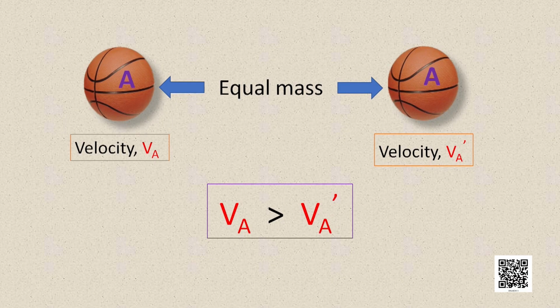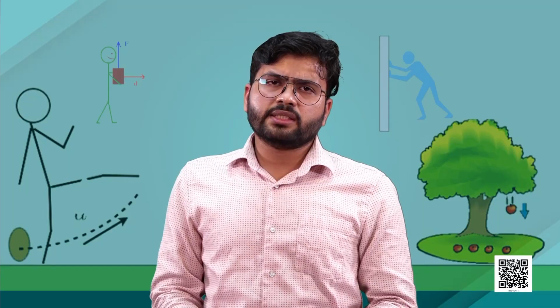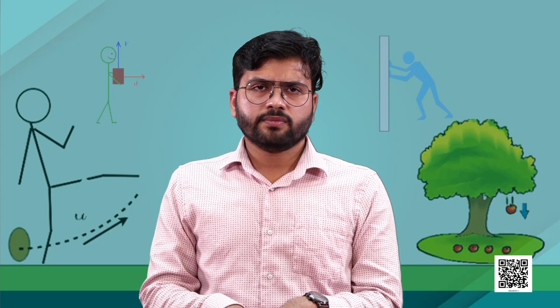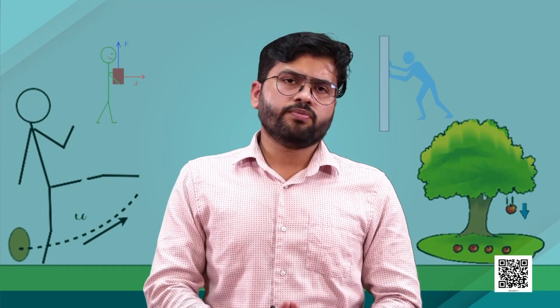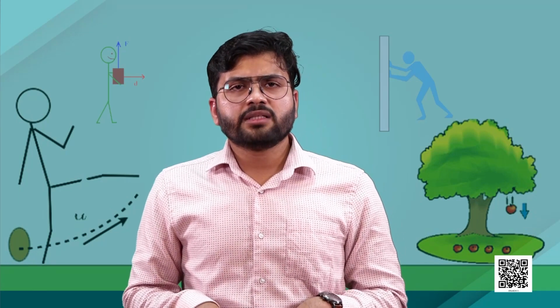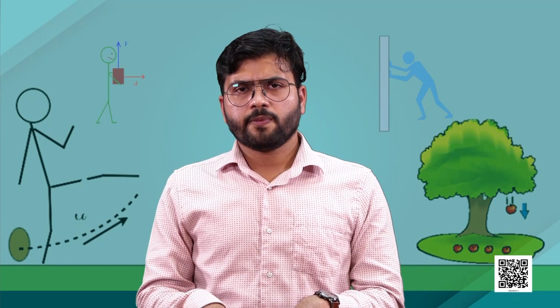In situation 2, with a lesser velocity, directly we can say in the first case the kinetic energy will be more and in the second case kinetic energy will be less. So this is how we can say the dependency of your kinetic energy on the mass of the object and the velocity of the object.